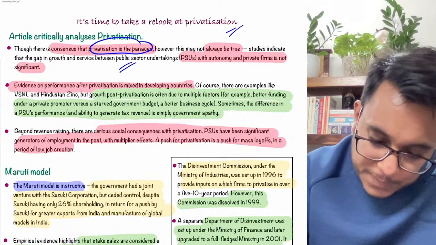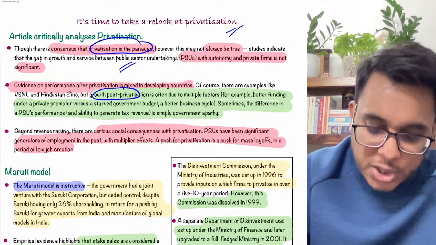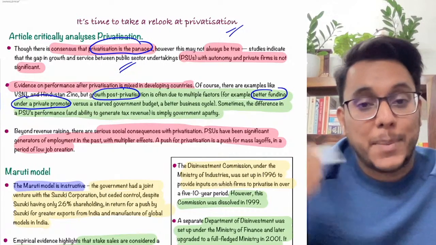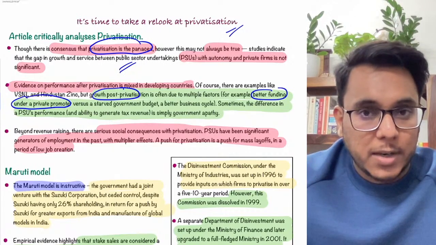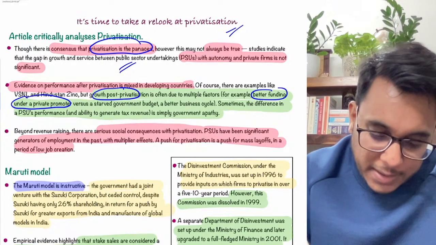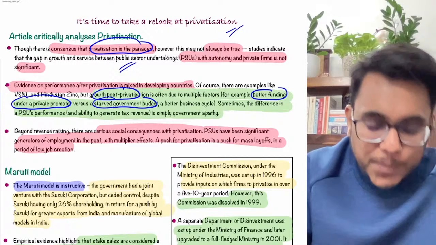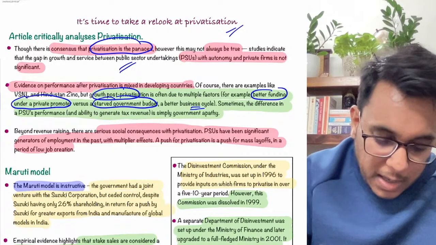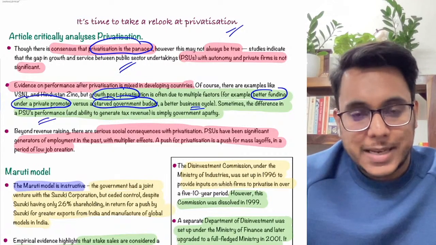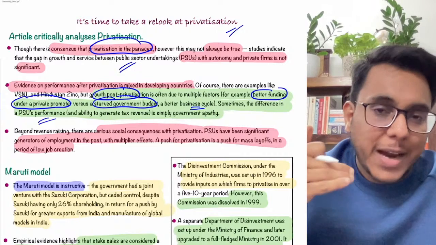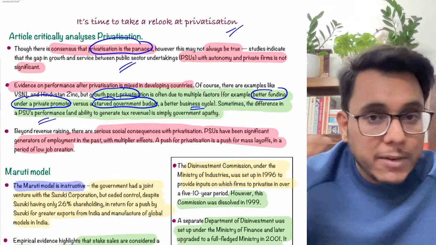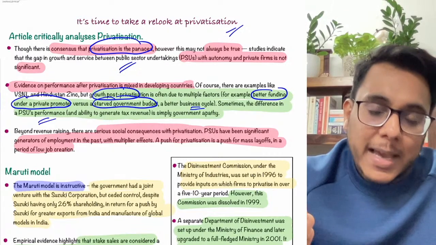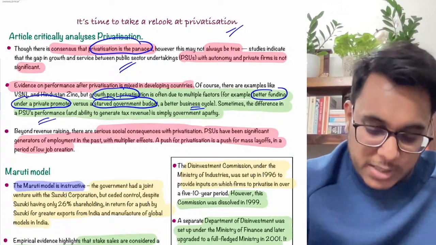The article says that if we see the growth post privatization, it is due to multiple factors. For example, better funding is provided when a private promoter comes into an industry. He can provide better funding and better working capital, but the government at the same time has a starved budget. At the same time, a better business cycle can be provided. This is how private sectors or privatized industries perform better. Now the article says that all these things can be provided by the government also. Is it clear? If the government allocates the money properly, then the government can also achieve the efficiency.